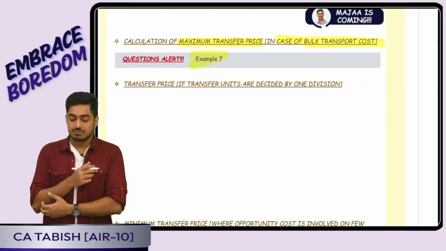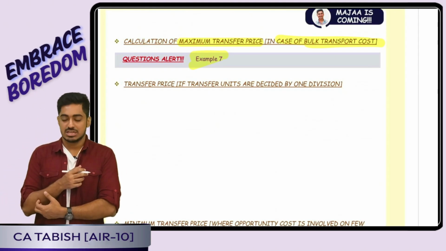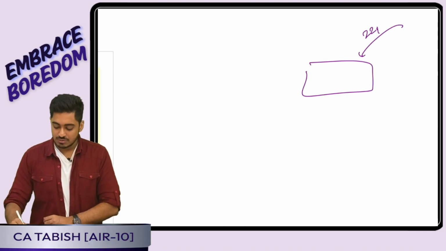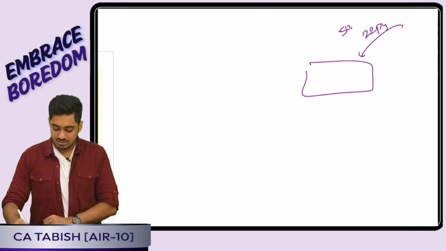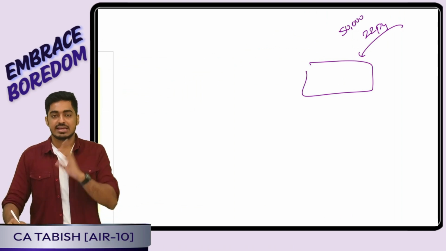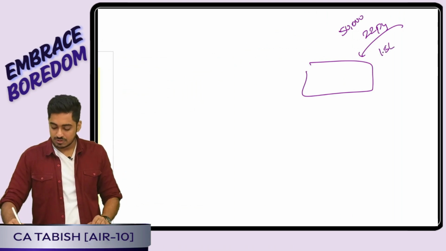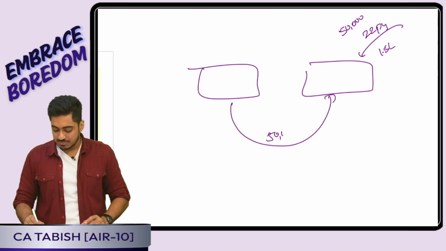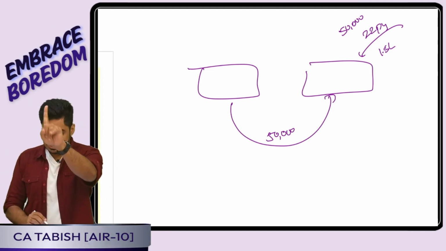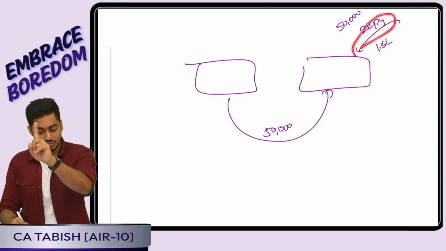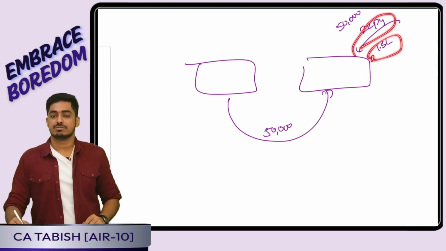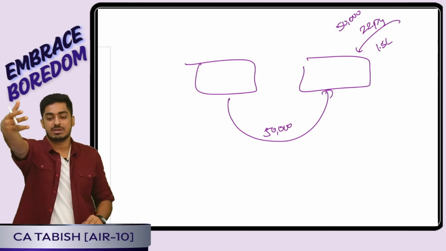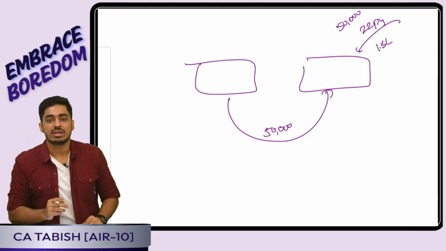Then we have done calculation of maximum transfer price in case of bulk transportation. If you can recollect that example, assume the outside supplier will give me every unit at 22 rupees per unit. Total 50,000 units is needed. In addition, if I am purchasing from outside, bulk transportation cost of 1.5 lakh I have to pay. Assume situation number 1, full 50,000 units we are making internal transfer. That means I save the 22 rupees per unit, and I also save the 1.5 lakh. That means 22 per unit into 50,000 plus 1,50,000 will be the total benefit. That much maximum I am willing to pay to my transferor.